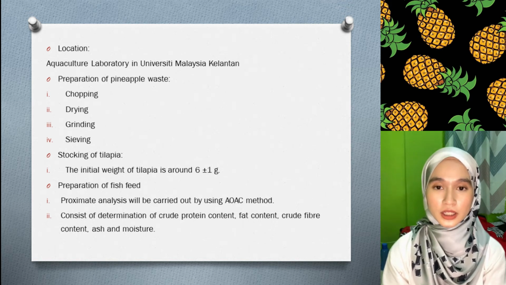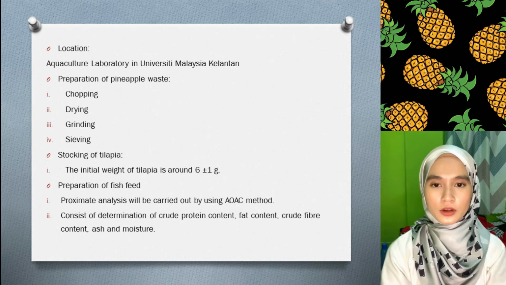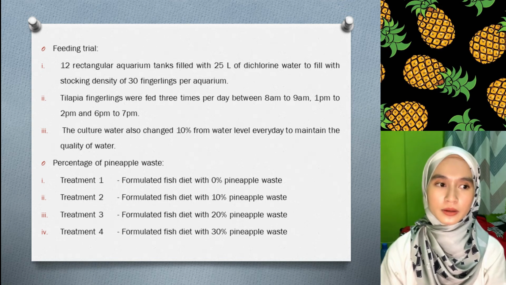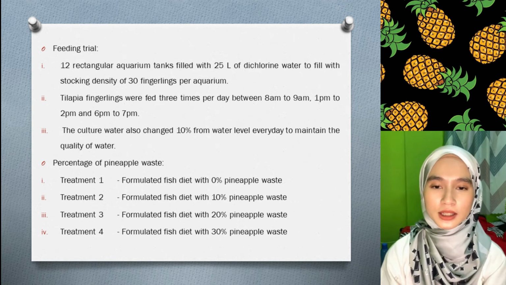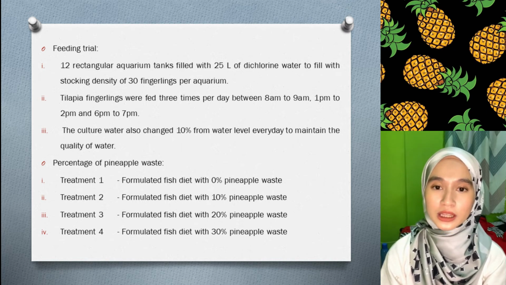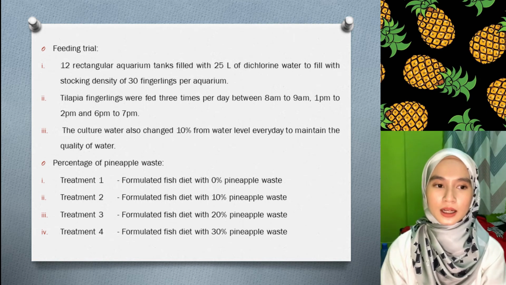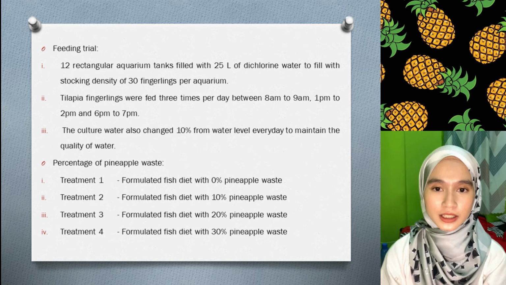For the preparation of fish feed, proximate analysis will be done using the AOAC method. This proximate analysis is used to determine the crude protein content, fat content, fiber content, ash, and moisture content. For the feeding trial, 12 aquariums will be filled with 25 liters of dechlorinated water, with a stocking density of 30 fingerling tilapia per aquarium. Tilapia fingerlings will be fed 3 times a day.